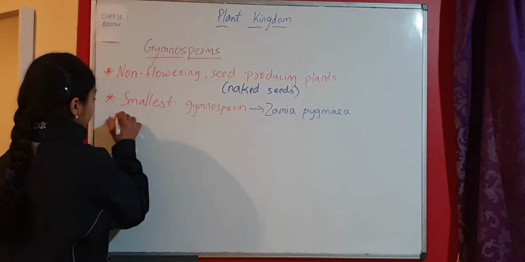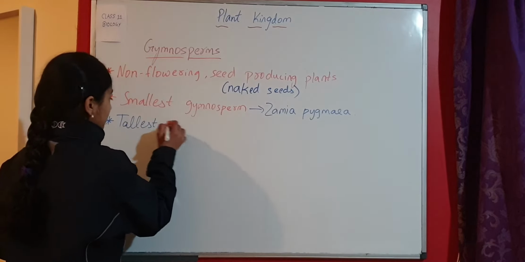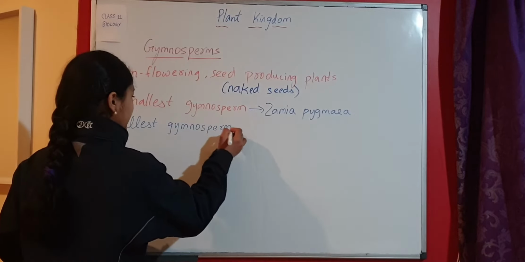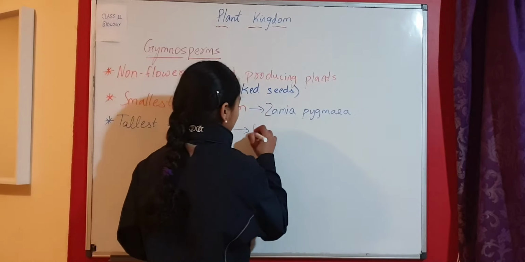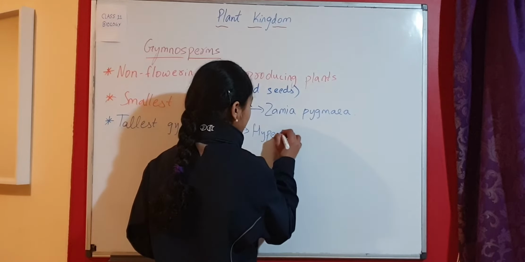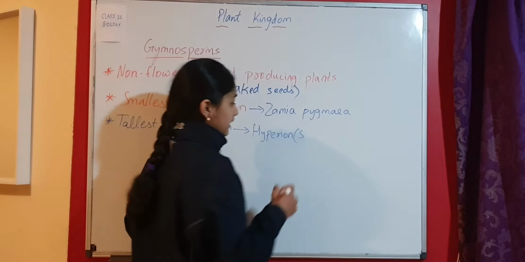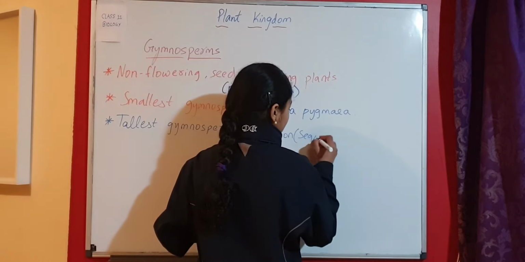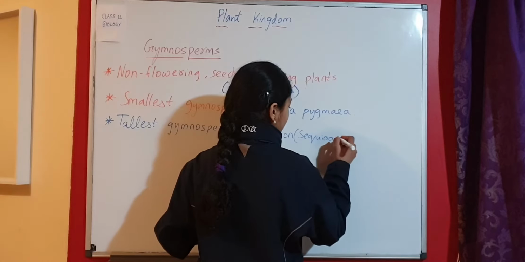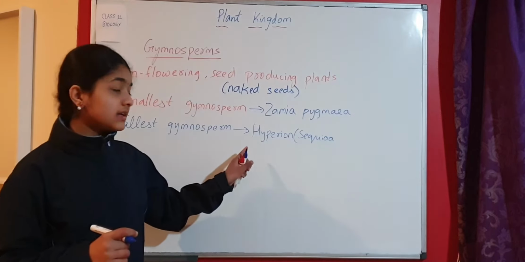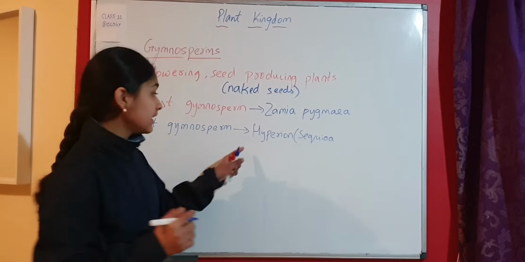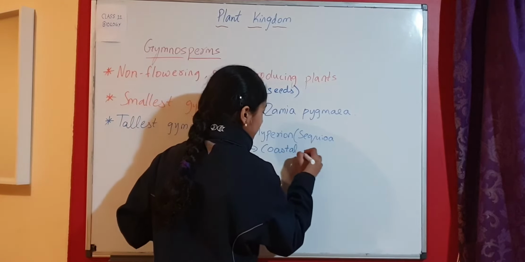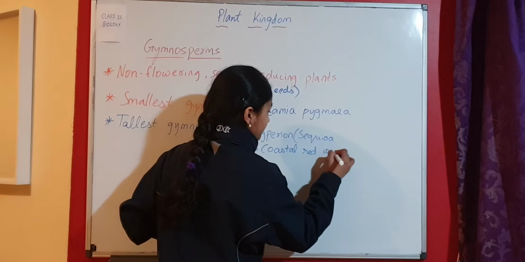Next, the tallest gymnosperm or the tallest tree is a gymnosperm and the name is Hyperion, or it's also called Sequoia. Hyperion is the tallest tree and this is the coastal redwood.